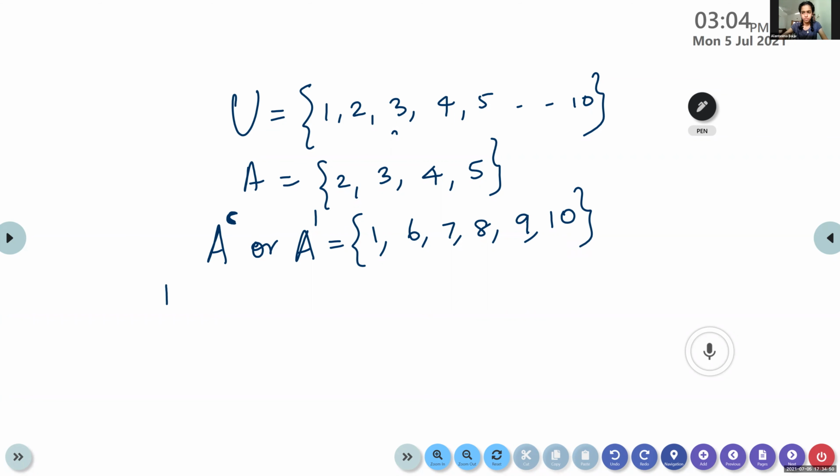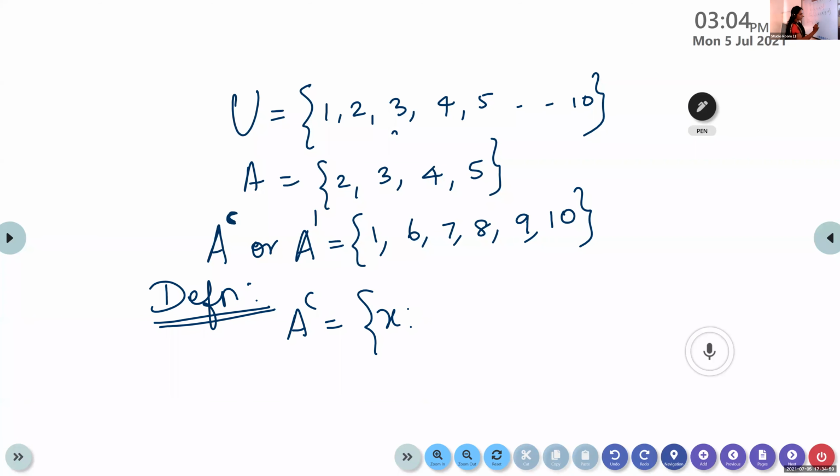So the definition will be given like this, children. The definition of A complement is defined as the set of all X such that X belongs to U and X does not belong to A. X is an element in U, but it is not an element of A.